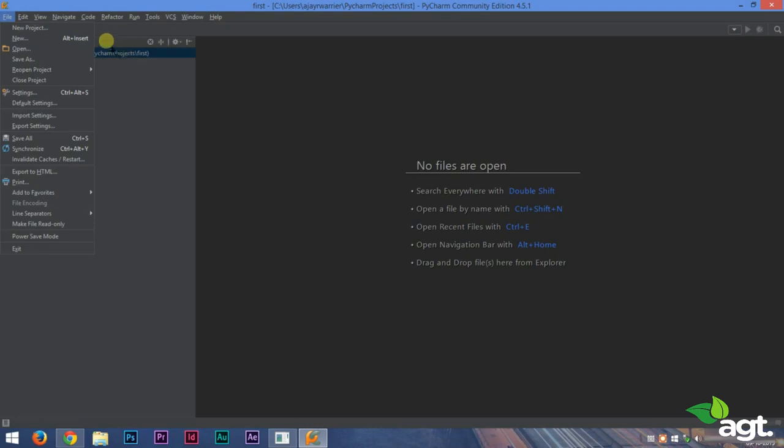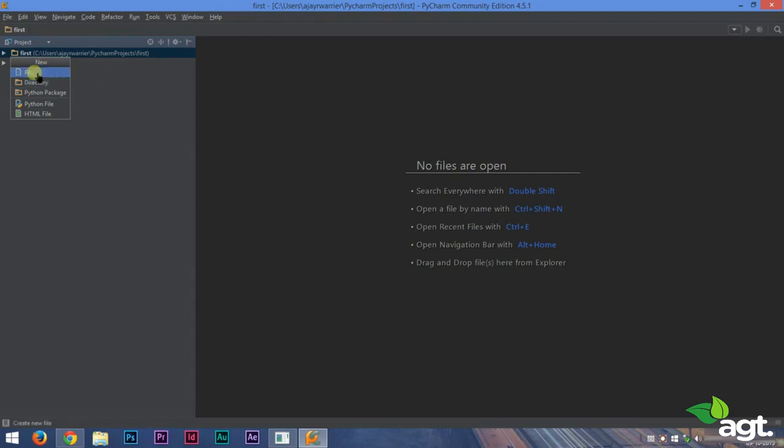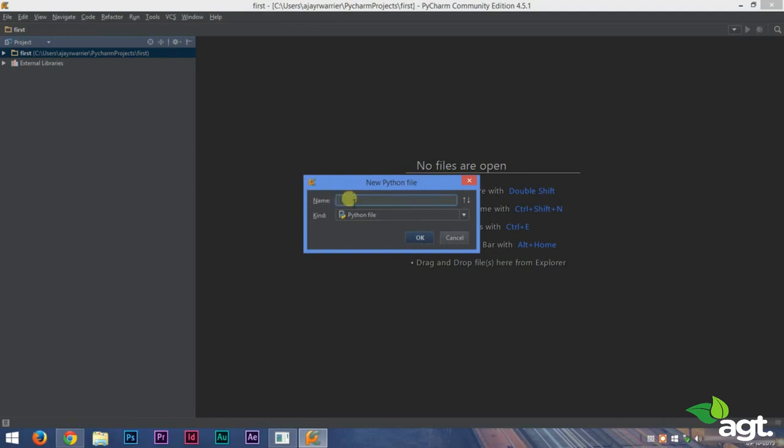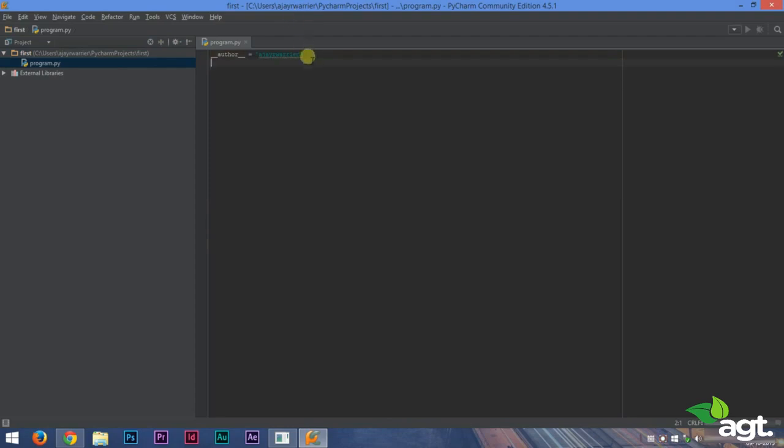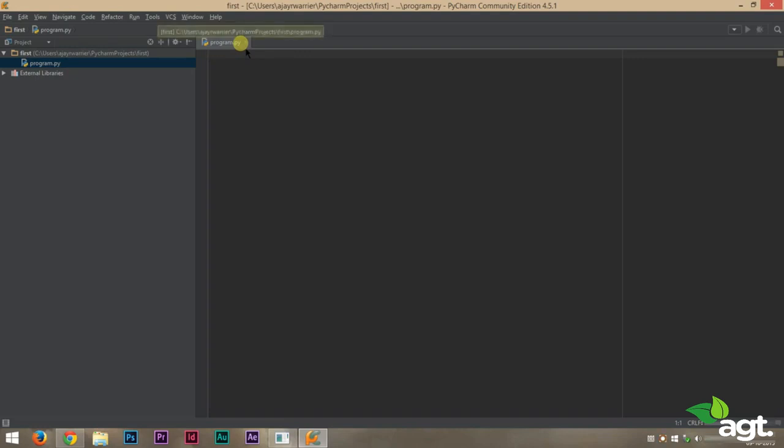Now after creating your new project, go to File again and click on New. And you can see options here. We'll click on Python file and you can name your file. So we'll name it anything. Let it be program. Click on OK. And this is how our screen will look like. Now the file name is program.py. If you noticed, every Python file will have the extension py.